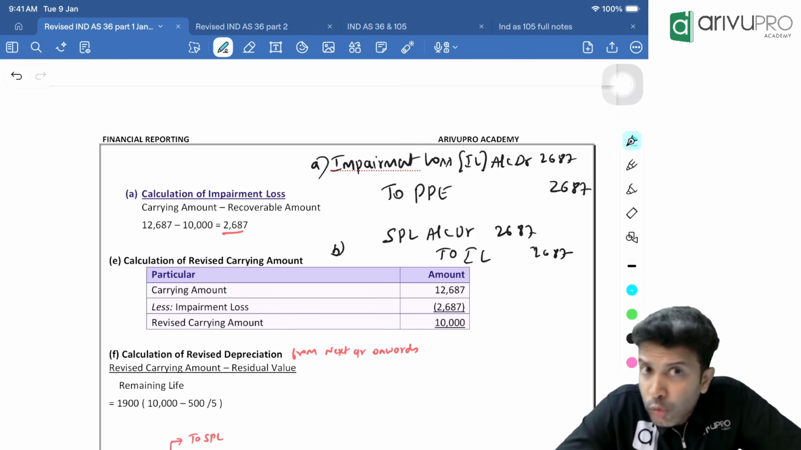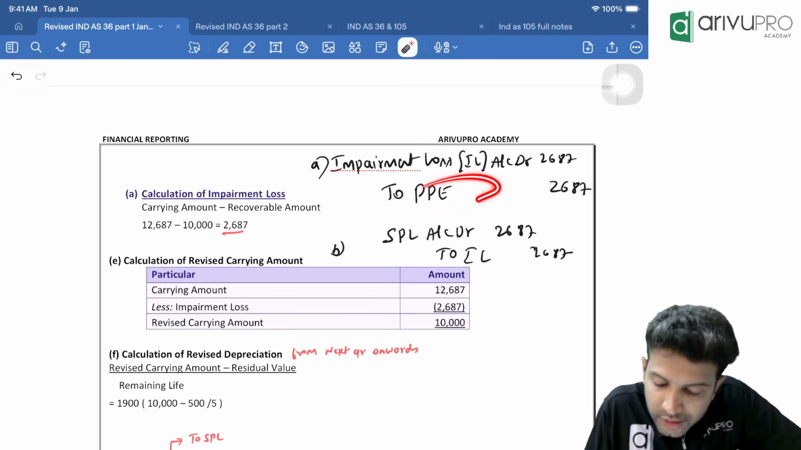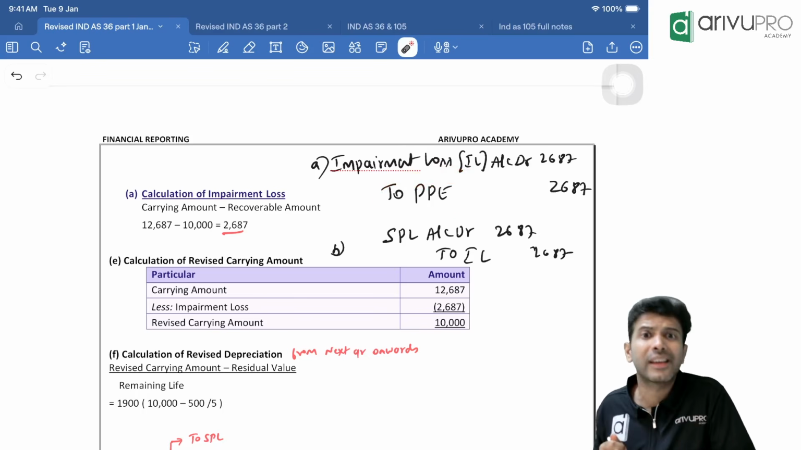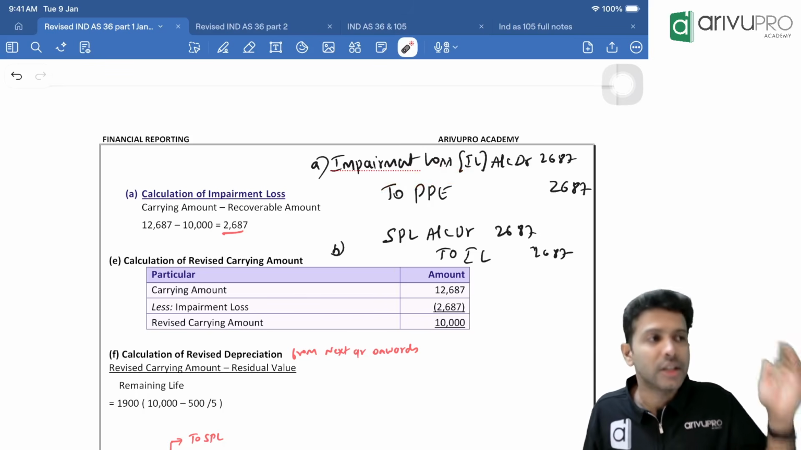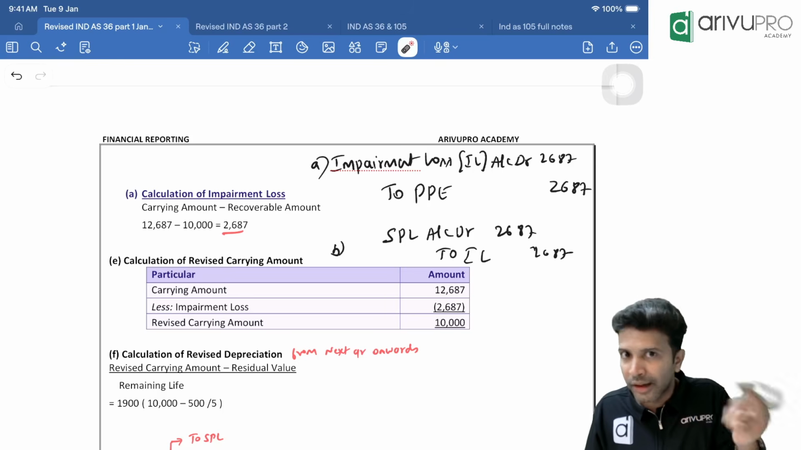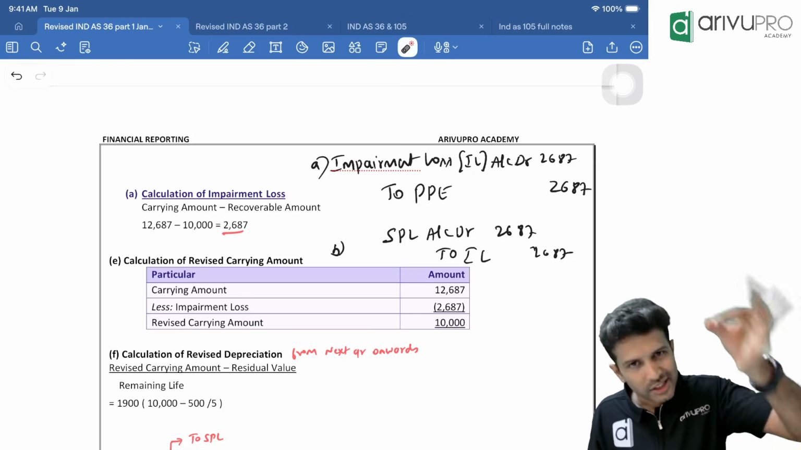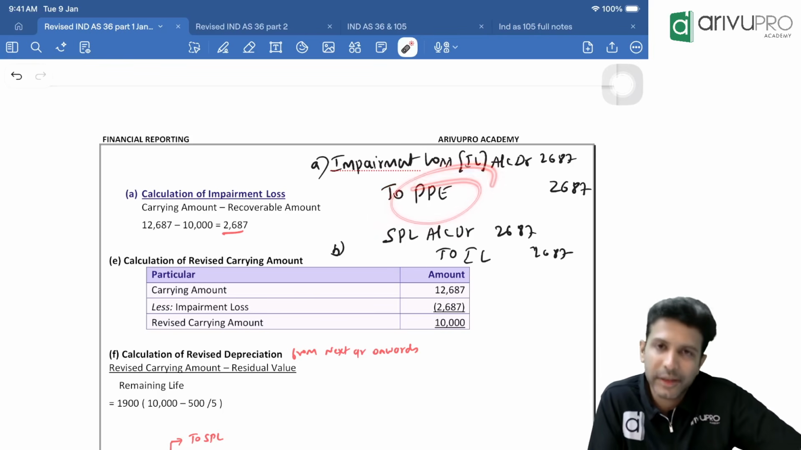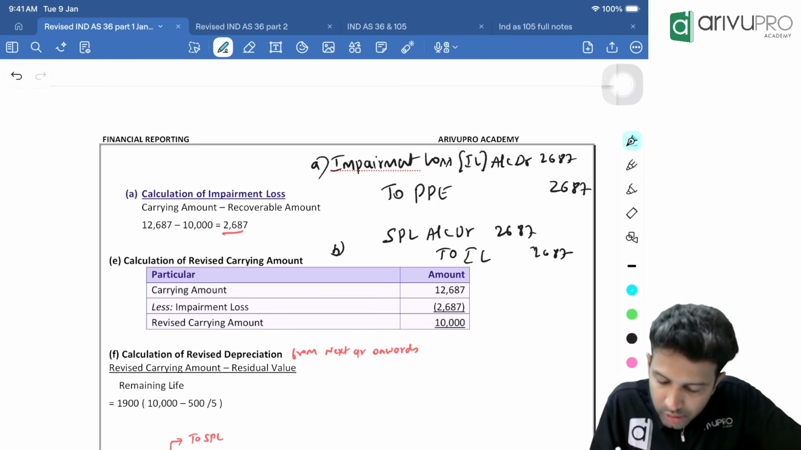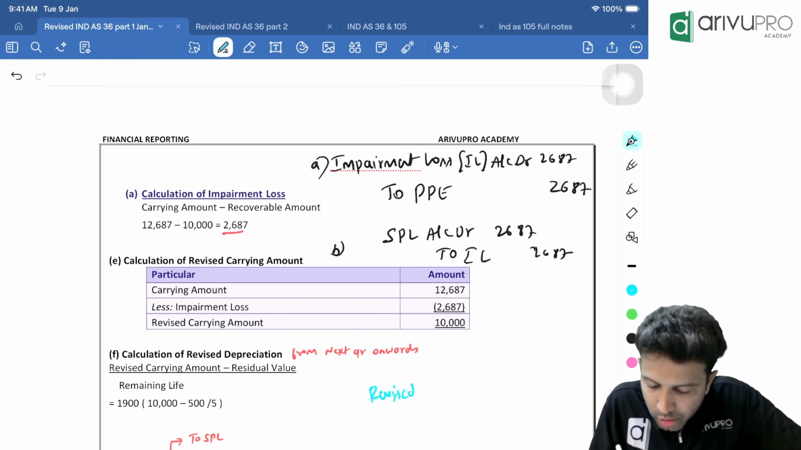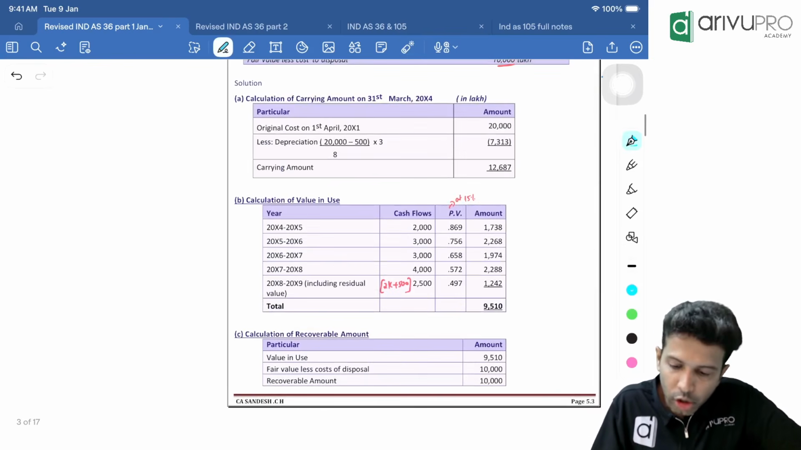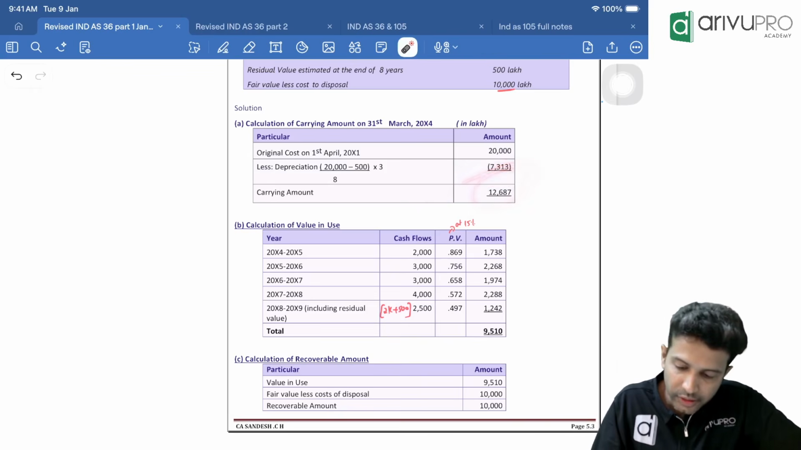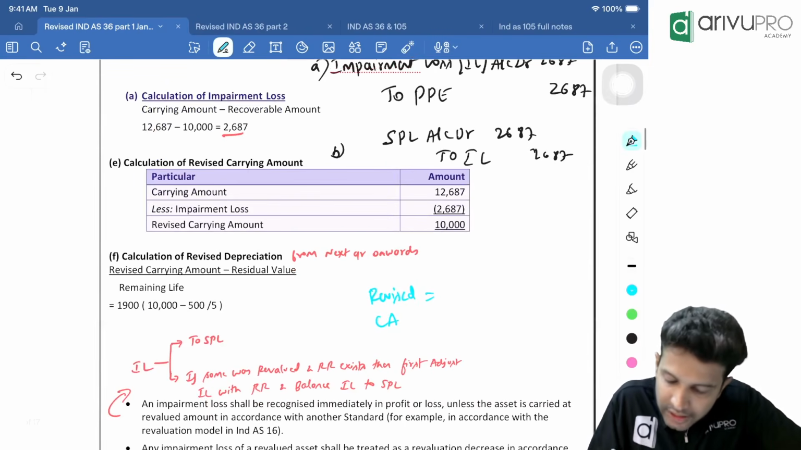Now you tell me, due to impairment loss, you're crediting PPE. The moment you credit PPE, will the carrying amount be the same or will it get revised? Just like revaluation, after you do revaluation, carrying amount will get revised. Just like that, after impairment also, carrying amount will get revised because you're crediting PPE. So what will be the revised carrying amount? Before impairment loss, the carrying amount was 12,687.